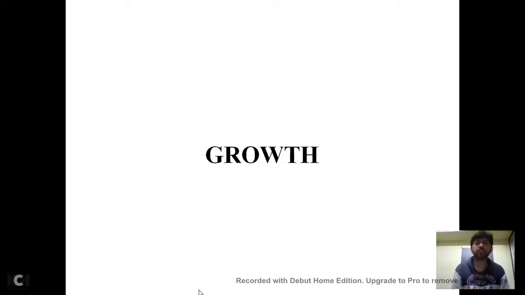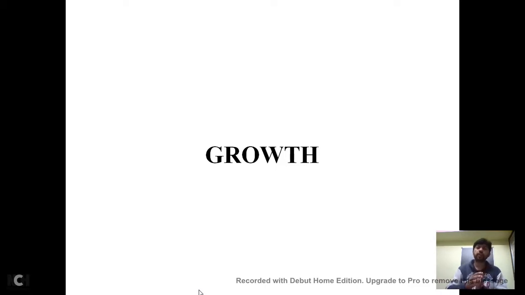Growth. What actually is growth? Like in the previous semester, I got an A grade, and in the present semester I got A plus. This is growth, growth in the number.